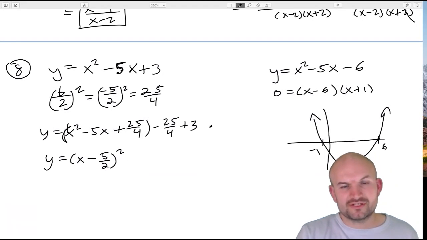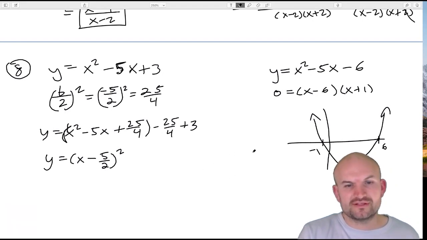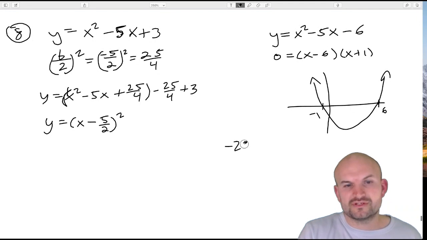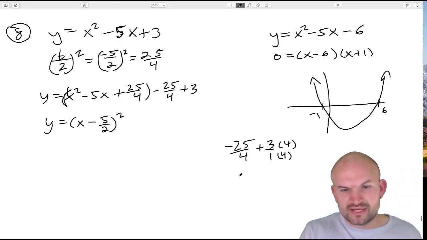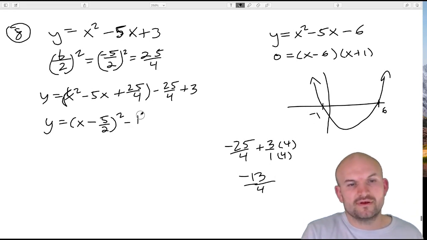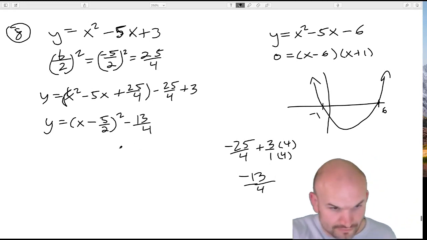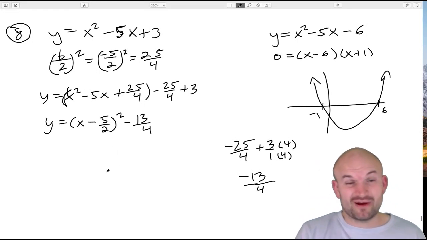And then this one, let's go ahead and do this work here on the side, because a lot of students do not like fractions. So we want to make sure we understand that. So let's multiply by 4 over 4. That's going to be 12. So this will be a negative 13 over 4. All right, so negative 13 over 4. So again, we still need to graph this, right?